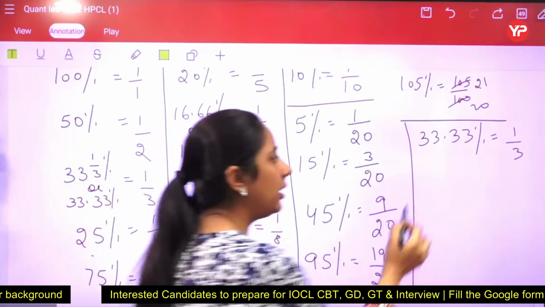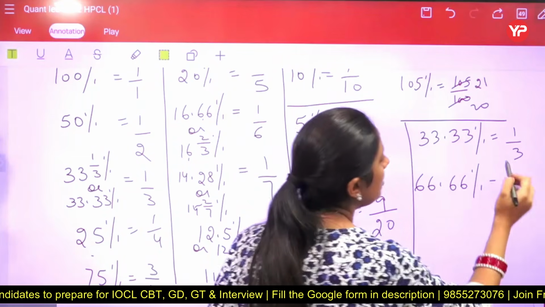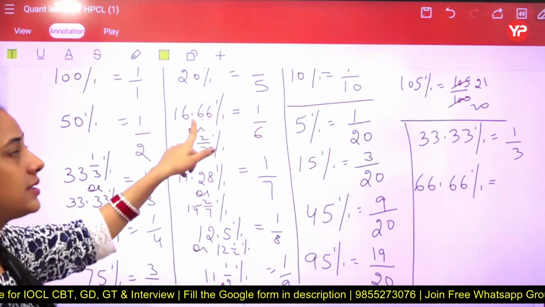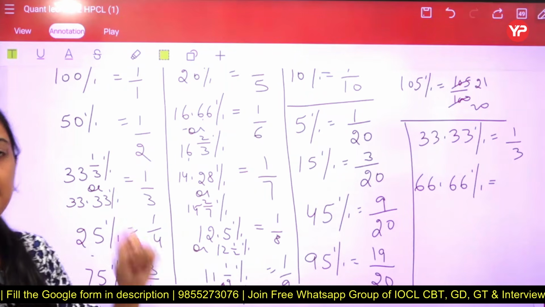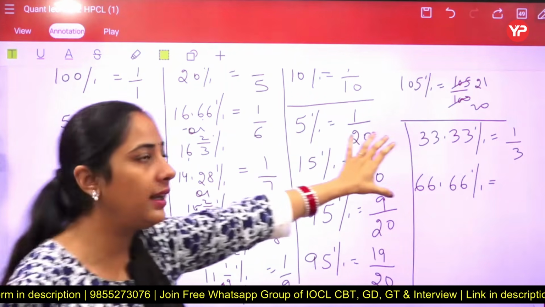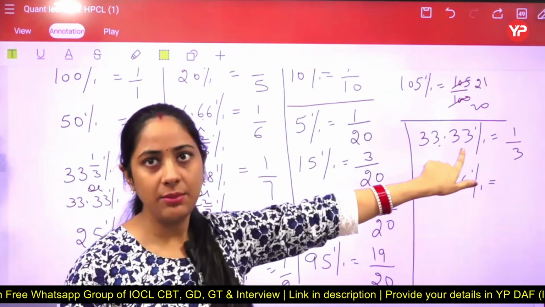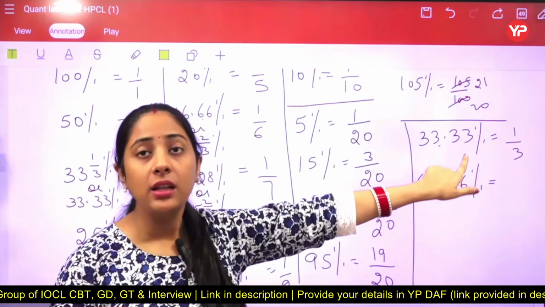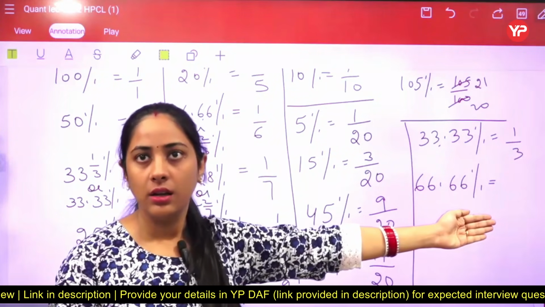Now taking another one, if you get 66.66, then you can't write that it equals 1/6, because that is 16.66. So keep the difference between these two. 66.66, students, here we can relate these two. How can we relate them? After the decimal point, we can see that 3 is there in one and it is the double in the other. Got it?